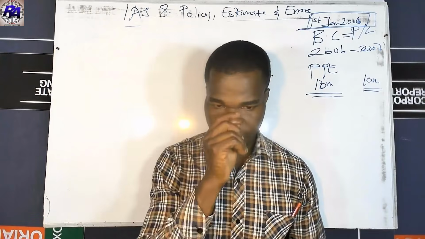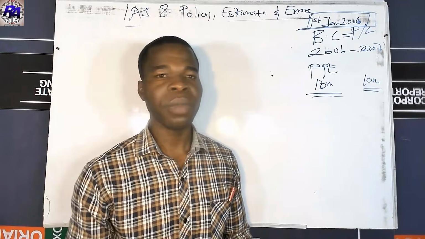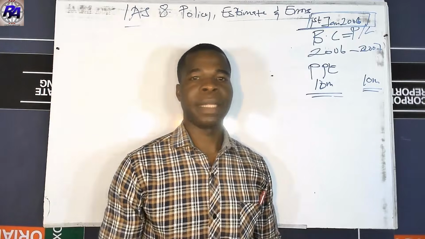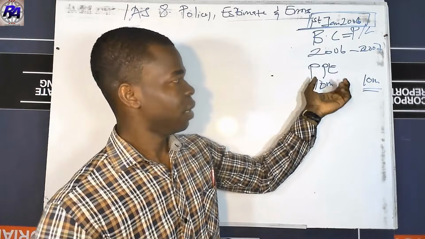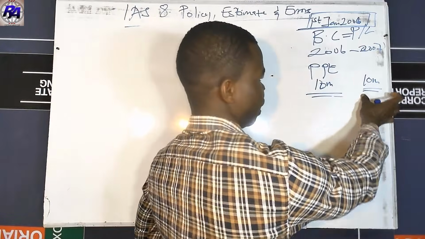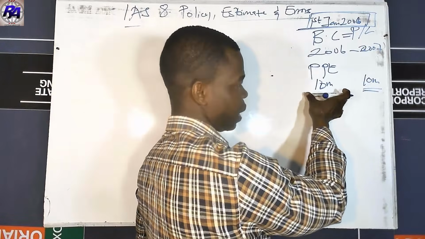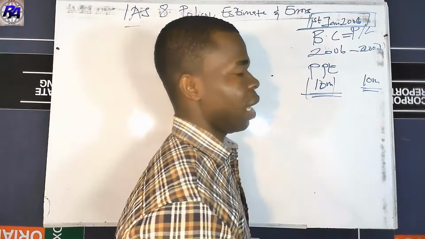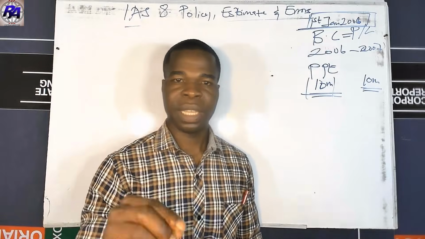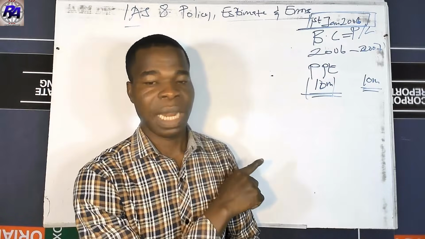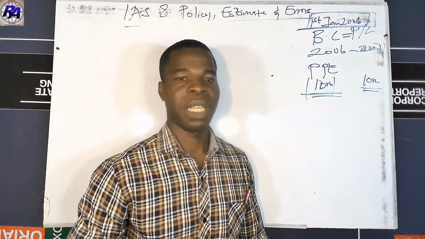Now let's come to the question. How do we apply this effect? The 10 million they said is for each period. So 10 million of borrowing costs in this period, and 10 million of borrowing costs in this period, were incurred as an interest, that is, a cost to the business.